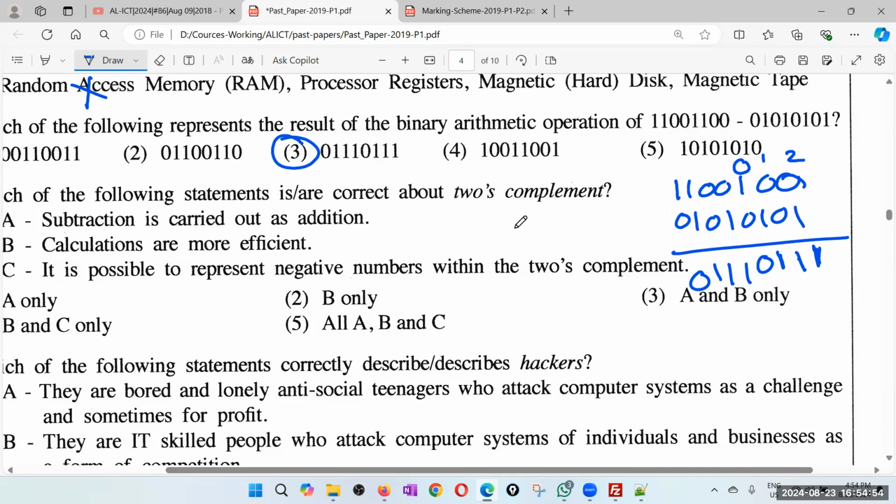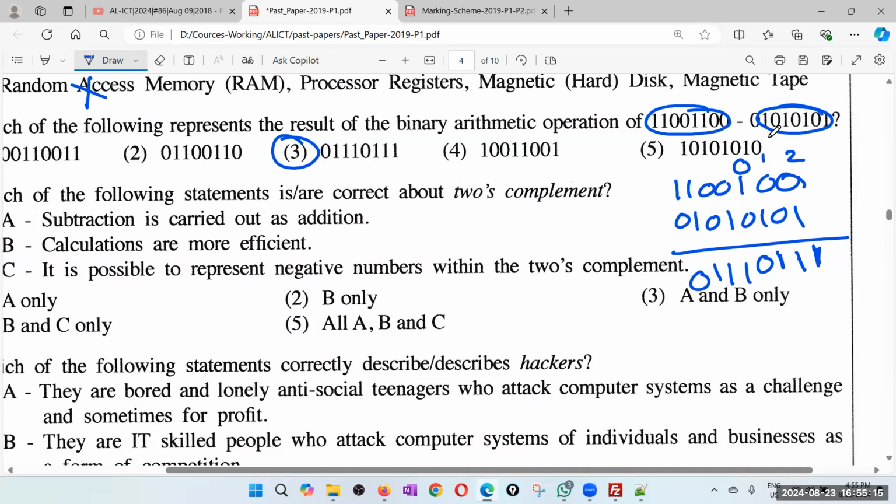And so on. If you find it really, really difficult, the other option is to convert this into base 10, then do the subtraction in base 10, and then convert that answer back to base 2. That will take more time.